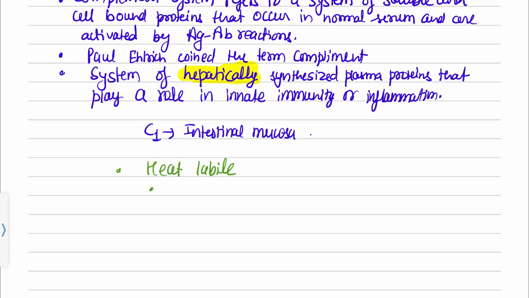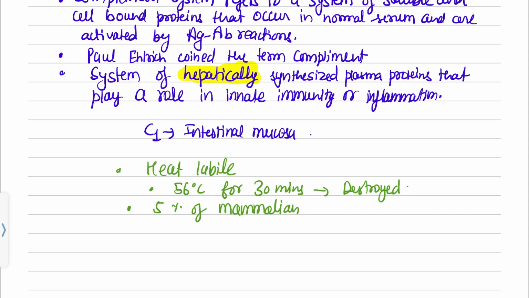If you put them at 56 degrees Celsius for 30 minutes, they will get destroyed. One more fact: 5% of mammalian proteins are complement proteins.